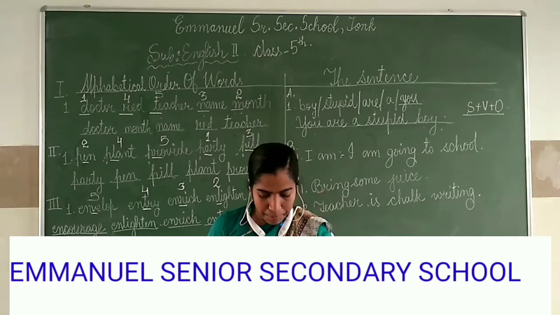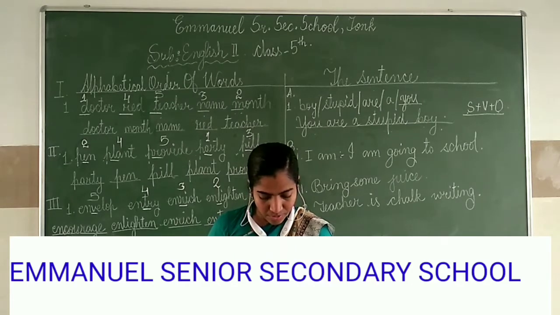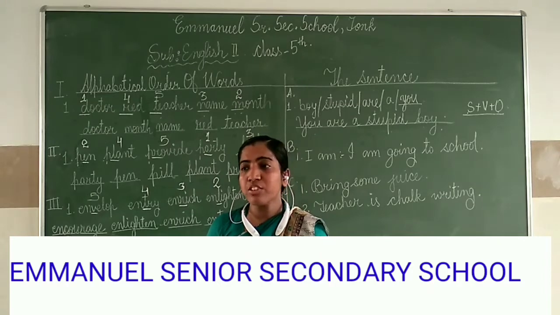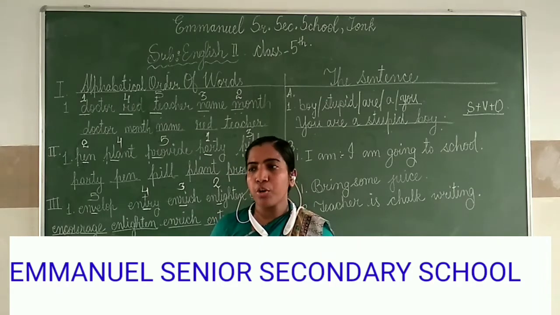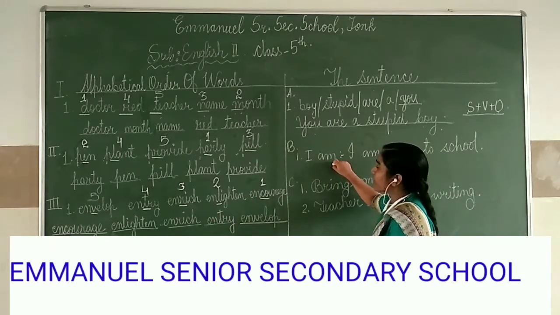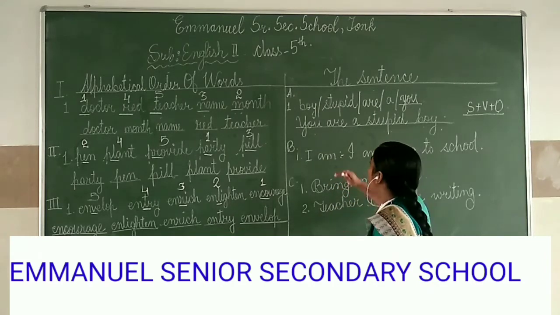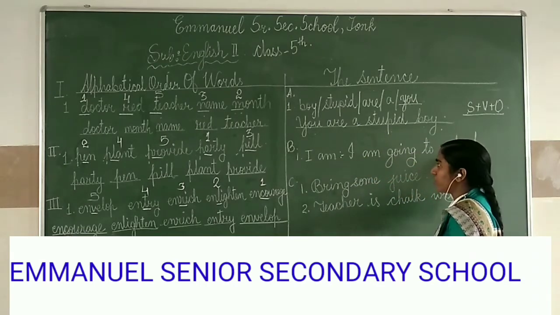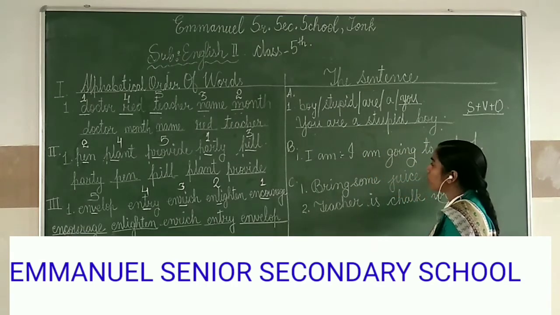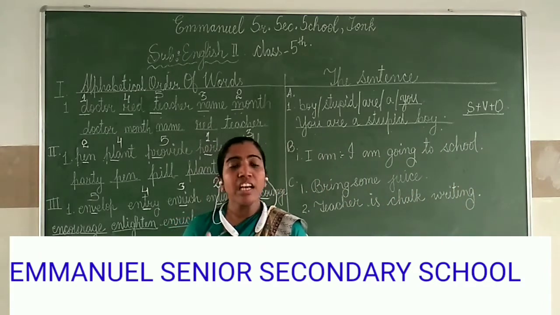Okay. Now come to the B exercise. It's very easy. There are some words given there. What you have to do is, using that particular word, you have to make new sentences of your own. Ma'am will be giving some examples, but you may write your own sentences also. Example, look here on the board. First one, I am. By using I am, you have to make a new sentence. So for example, I wrote here, I am going to school. In the same way, you may make your own sentences, but it should give complete meaning and the answer should be correct.